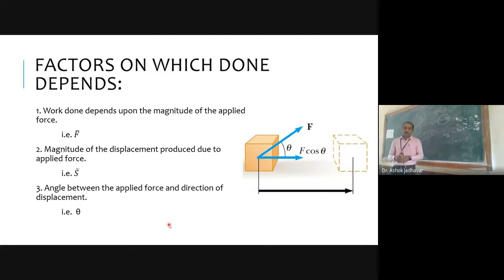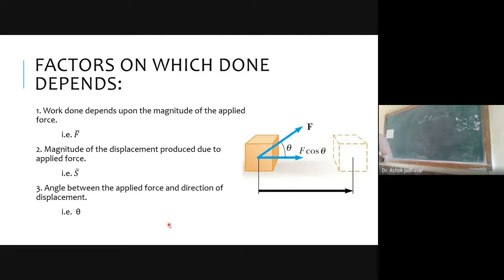We have written down the formula for work done, and according to the formula, work done is equal to F dot S. Work done is equal to F bar dotted with S bar, which is equal to Fs cos of theta.